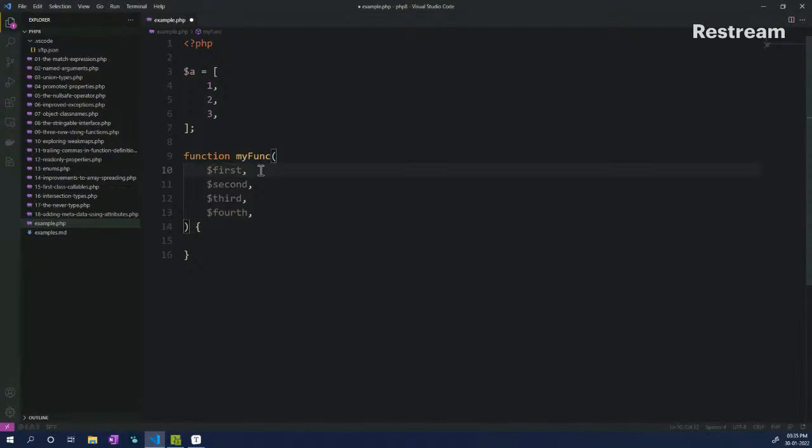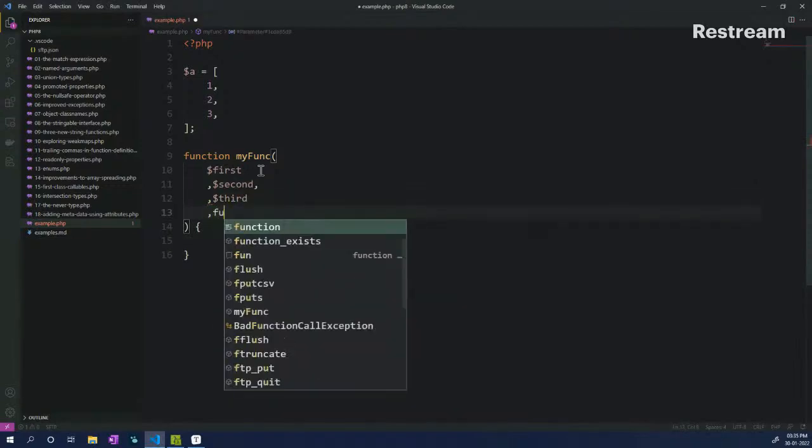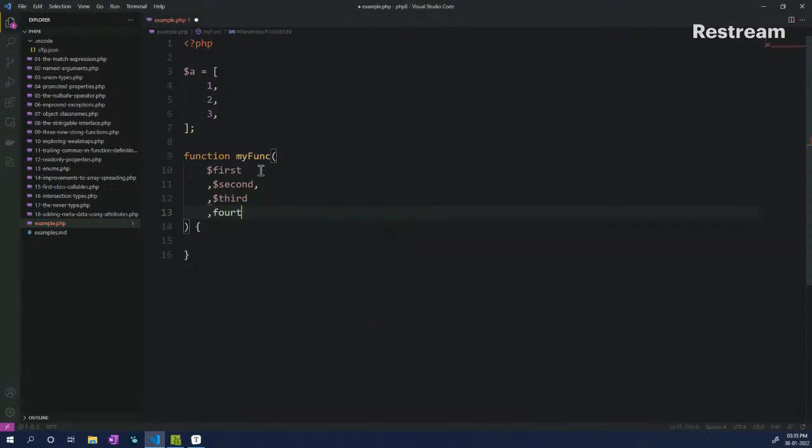Before PHP 8, a lot of people used to write it a little bit differently. Something like this used to happen, wherein if you have to introduce a new argument, you just do something like this. I have seen people using this style of writing the code as well, wherein you are responsible for adding your own commas, right?